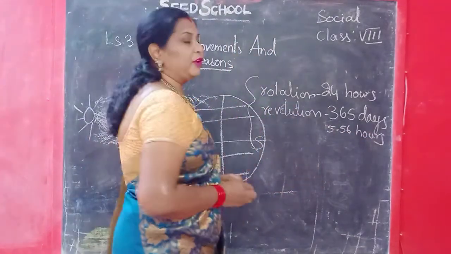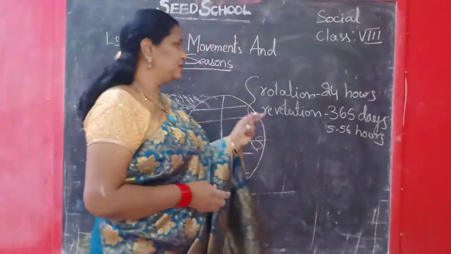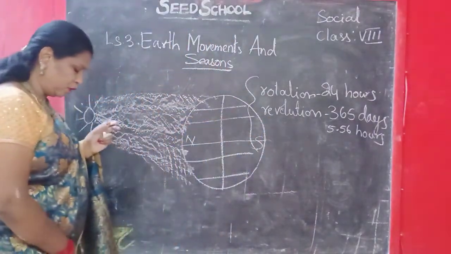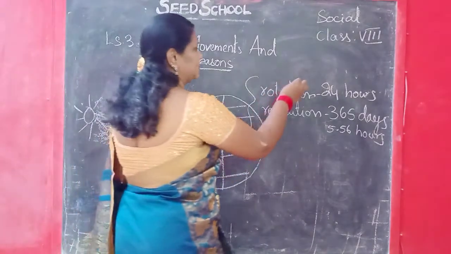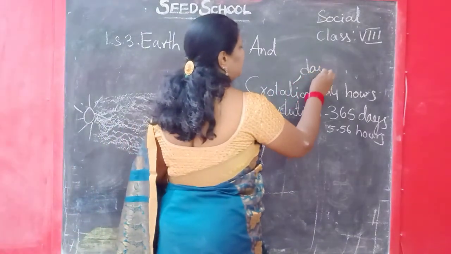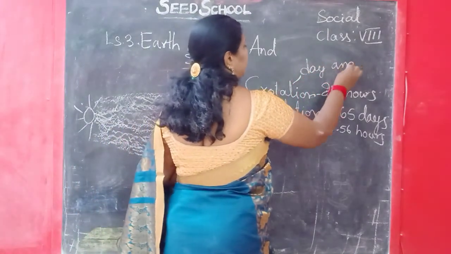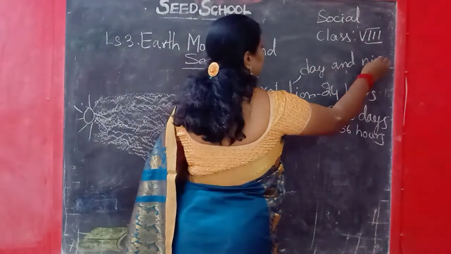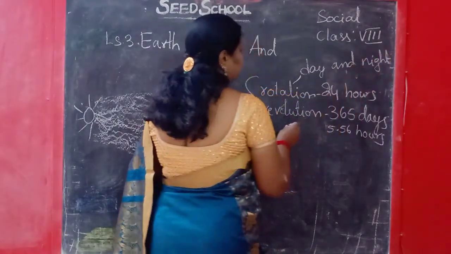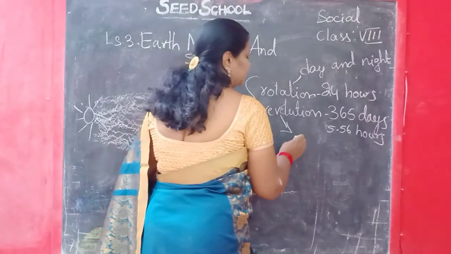This is what we learned about rotation and revolution. When there is a rotation, what will form, children? Yes, rotation forms day and night, and revolution forms seasons.